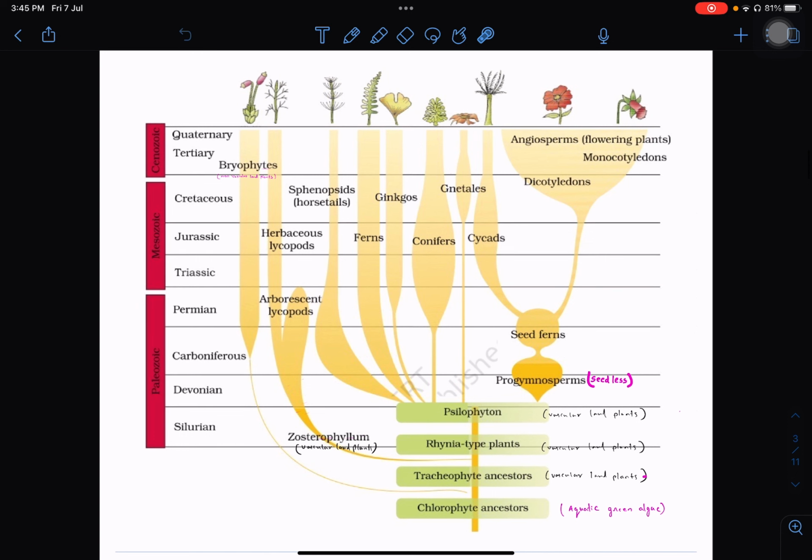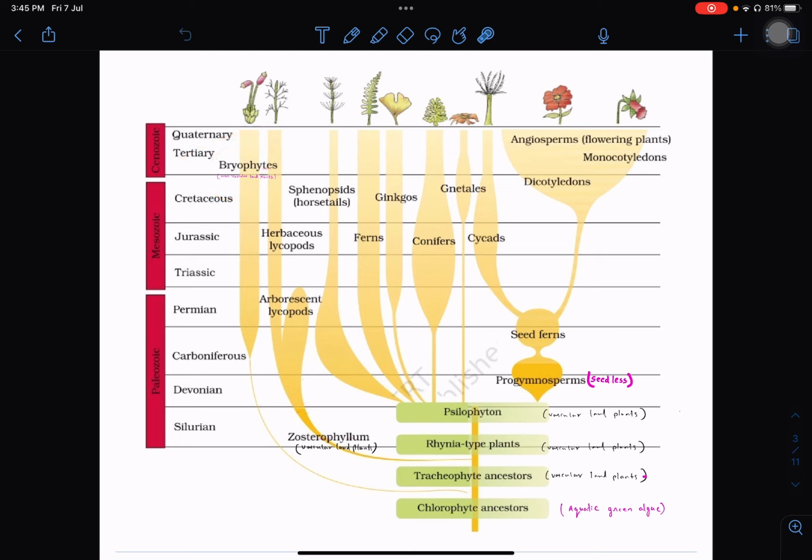So this is that complicated diagram given in NCERT. Let's start from the beginning. As I explained, it all starts from chlorophyta, the aquatic green algae. From the chlorophyta you can see that the bryophytes evolve, and this line goes till the Cenozoic era. You can see Paleozoic, Mesozoic, Cenozoic era, and Cenozoic is the current era. That means bryophytes evolved from chlorophyta, and these bryophytes, the non-vascular land plants, still exist.